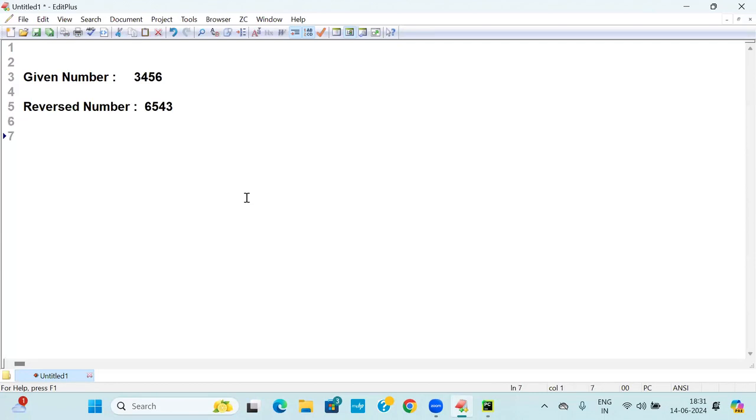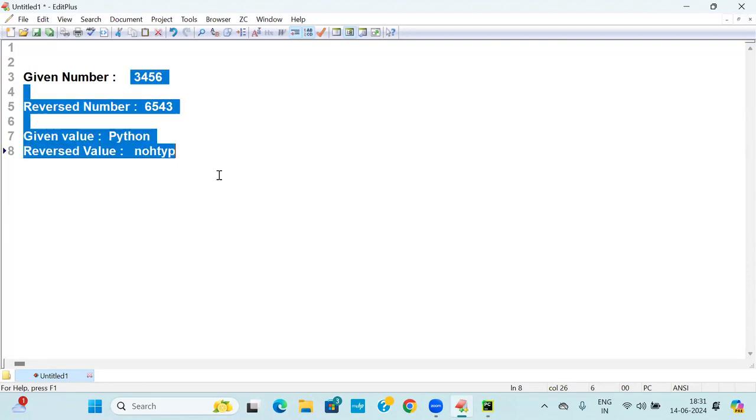This is one thing. One more thing: given value. I'm taking Python. I need to get the reversed value. What is the reversed value here? NOHTYP. This is the one. You need to get it, and it is dead easy.